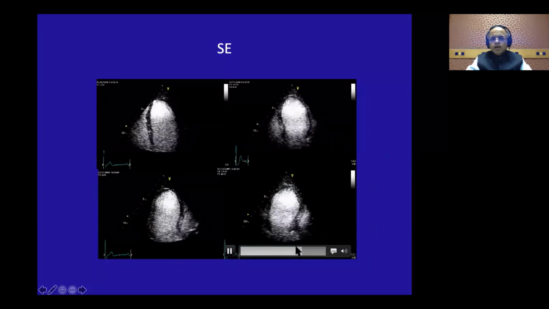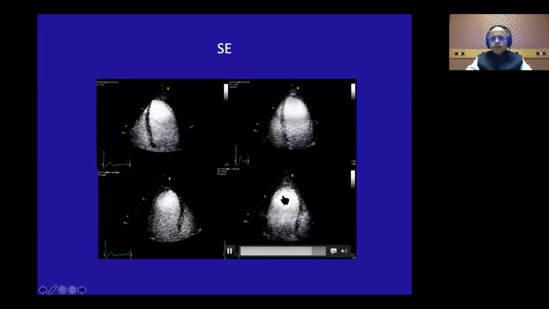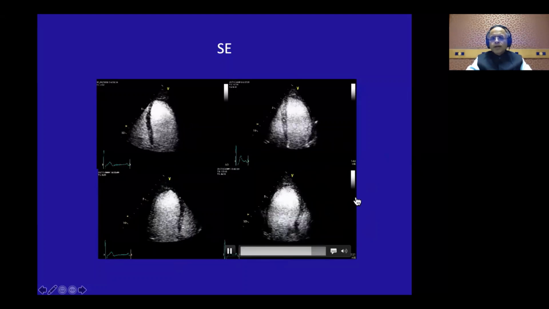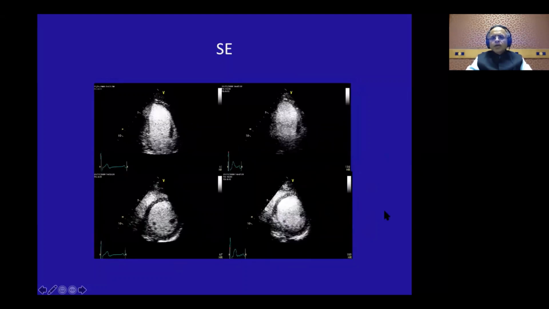Now this is a long axis view again. This is the posterior wall or inferolateral wall. Look at the septum thickening very well, one segment at a time. And here you can see that the posterior wall has absolutely become thinned and akinetic. We'll look at the two-chamber view.